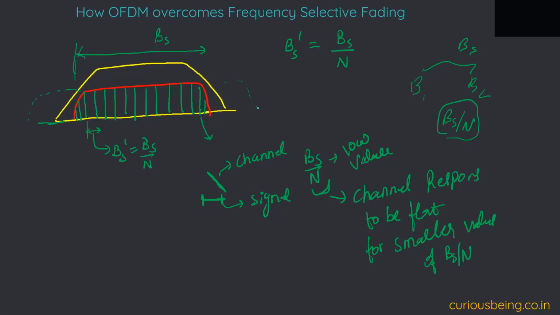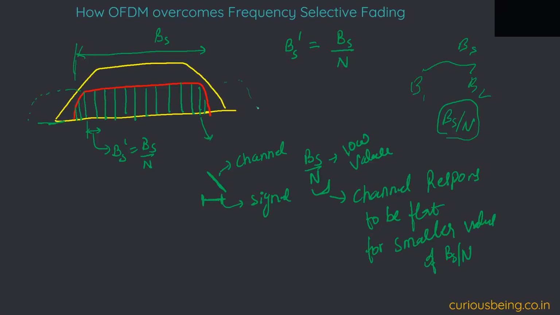Yes, in the last case we took two scenarios: when channel bandwidth is greater than signal bandwidth, and the other when it is less than. Currently in this scenario we have taken the signal bandwidth within the channel bandwidth only. But if it is greater than that, then...